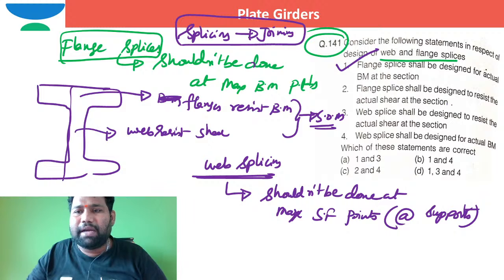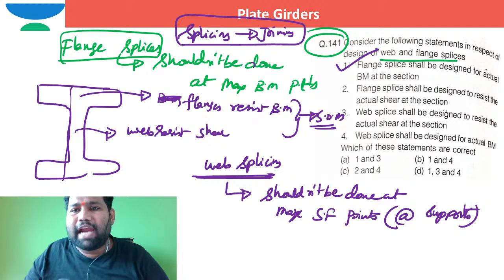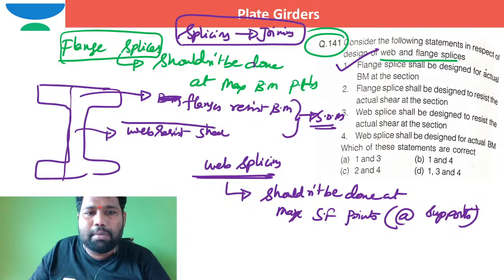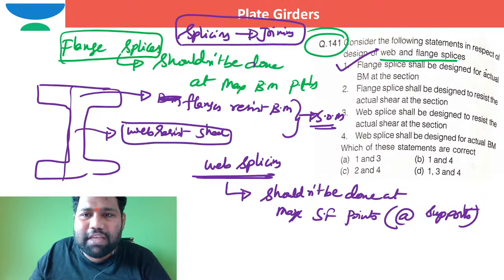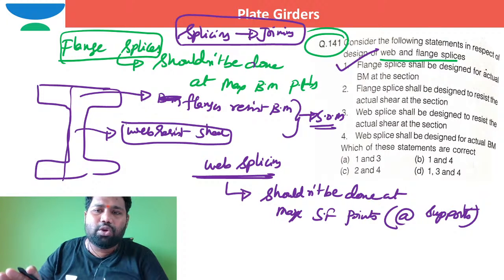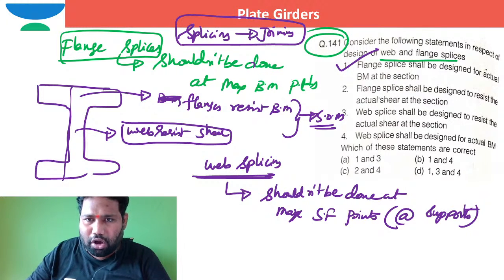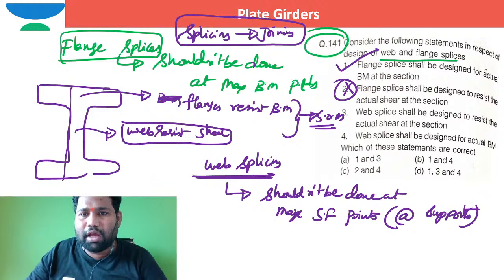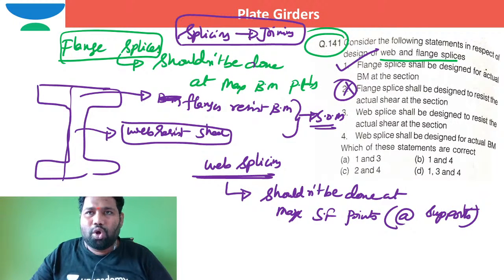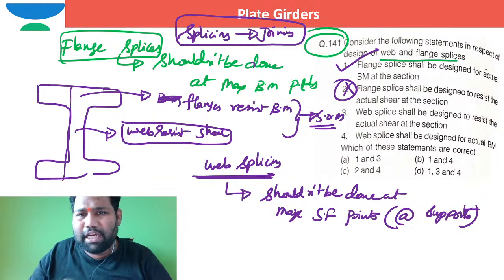Can you see this one? Flange splice shall be designed to resist the actual shear at a section. I already mentioned shear is taken care of by the web. So the web splice, or the web, will take care of the shear. The flange splice doesn't have any role in that. So this option number 2 is wrong.